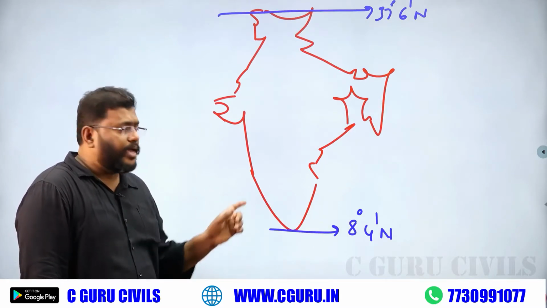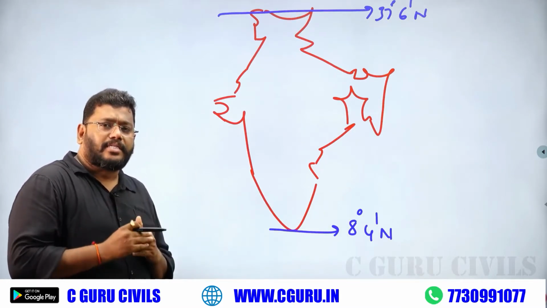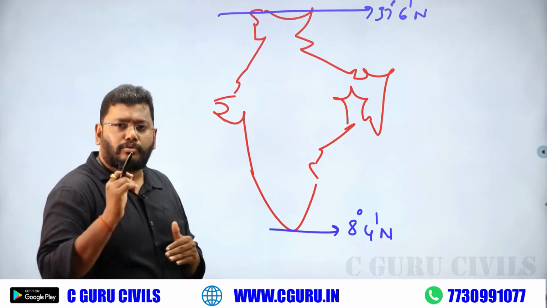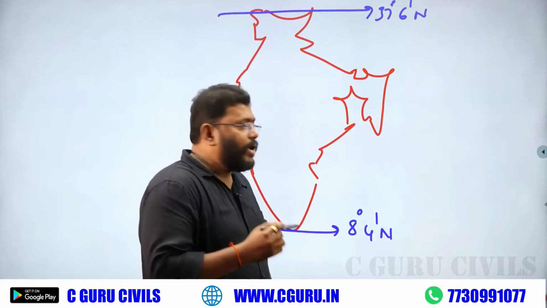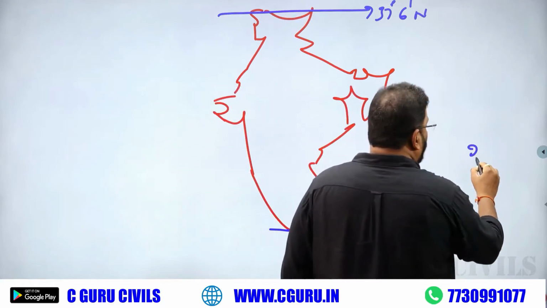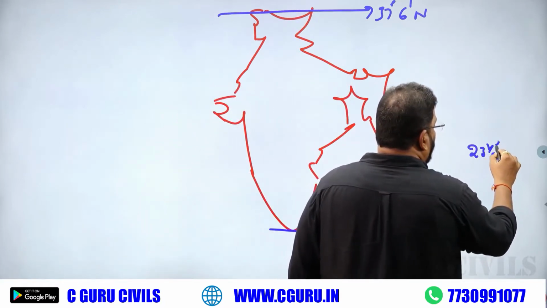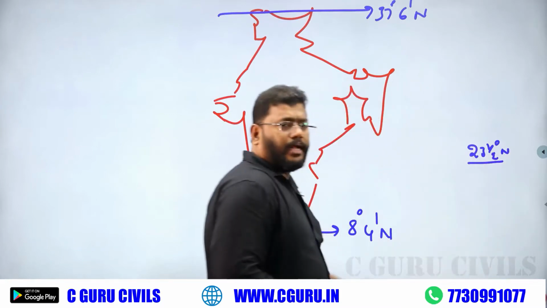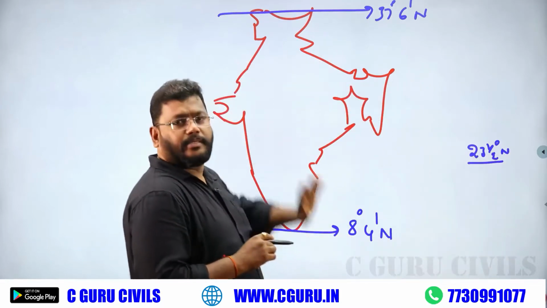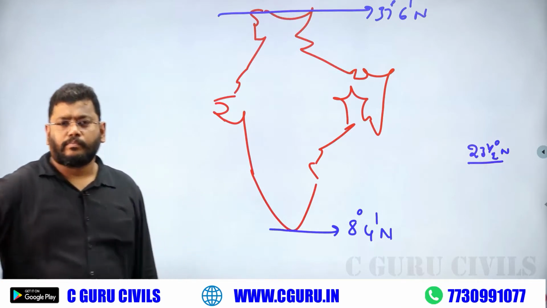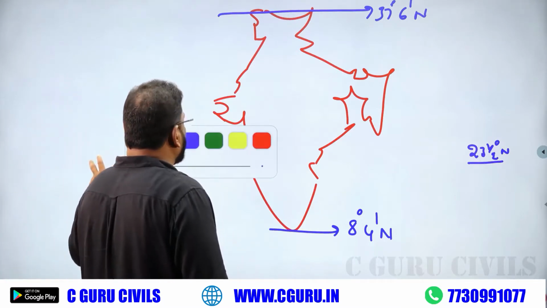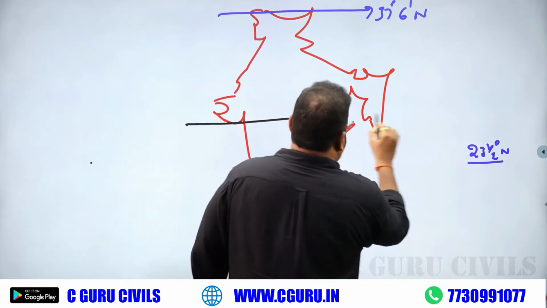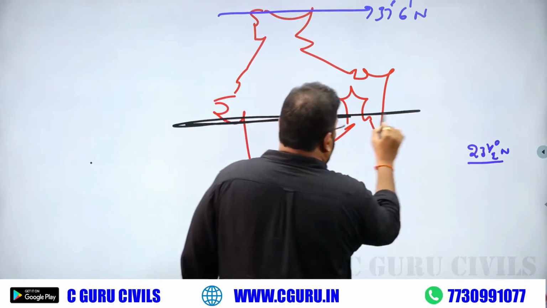That's why the Tropic of Cancer definitely passes through our India. The value 23 and a half definitely lies in between 8 to 38 approx values.